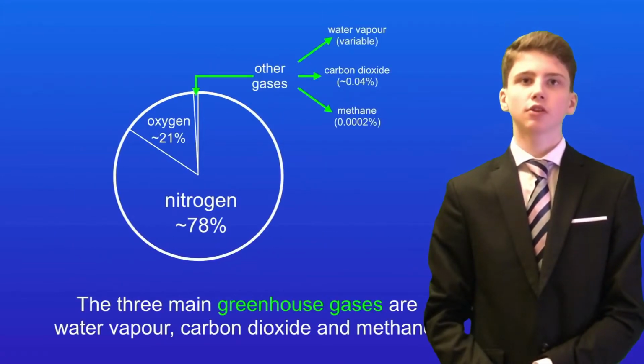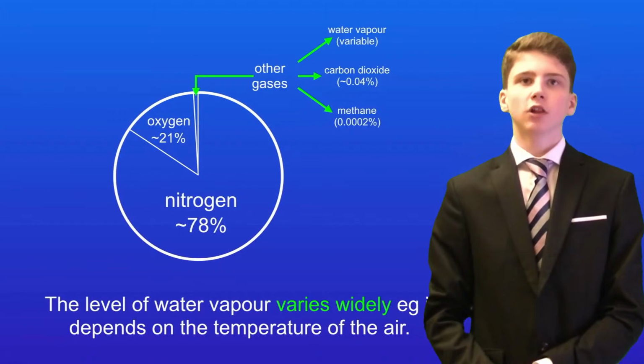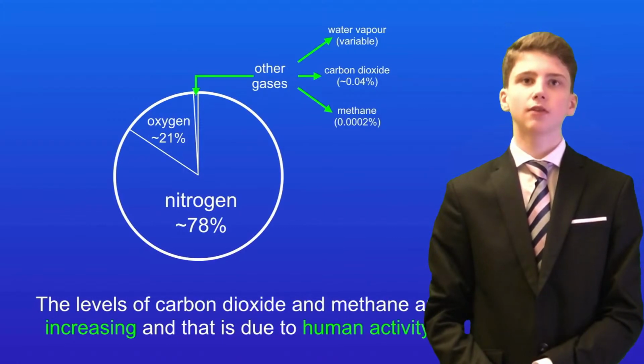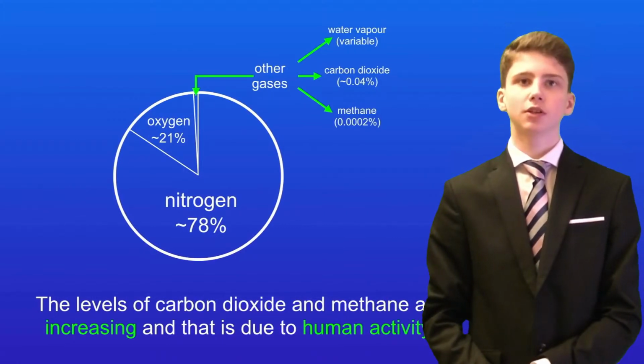In the last video, we looked at the greenhouse effect. We saw that the 3 main greenhouse gases are water vapor, carbon dioxide, and methane. Now, the level of water vapor varies widely. For example, it depends on the temperature of the air. However, the levels of carbon dioxide and methane are increasing, and that's due to human activity.